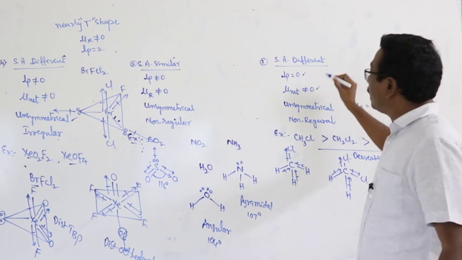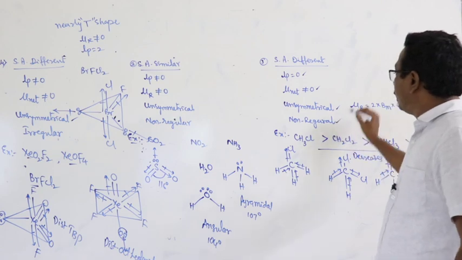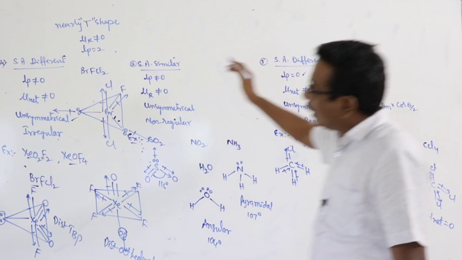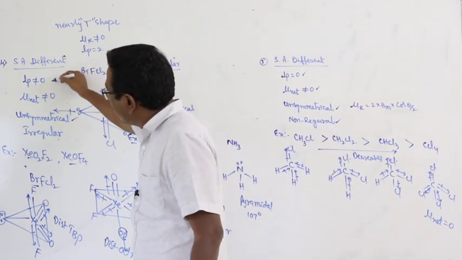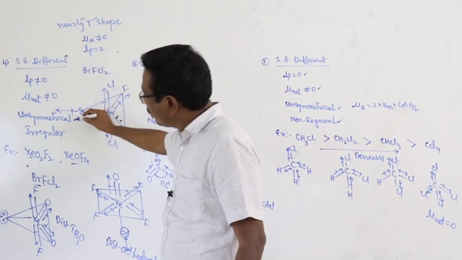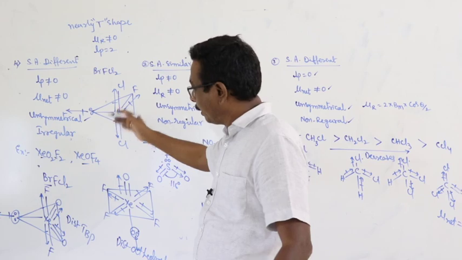Even so, the net dipole moment is not equal to 0, the molecule is unsymmetrical and bond angles are irregular. And the fourth type, surrounding atoms are different, number of lone pairs is not equal to 0, net dipole moment is not equal to 0, the molecule is unsymmetric and the bond angles are irregular.